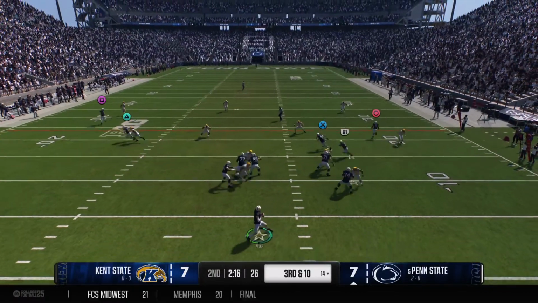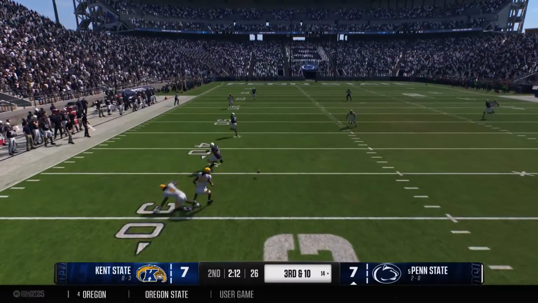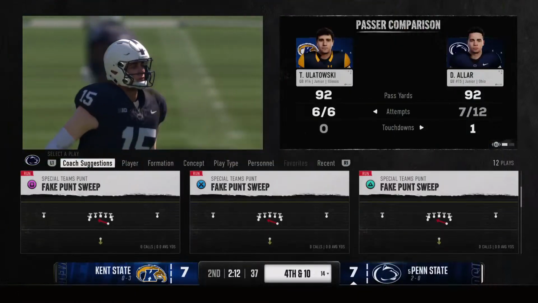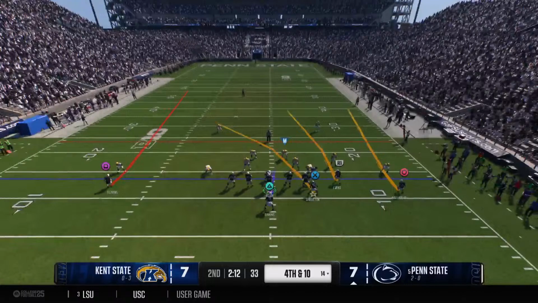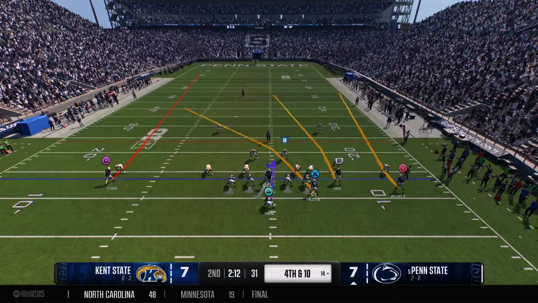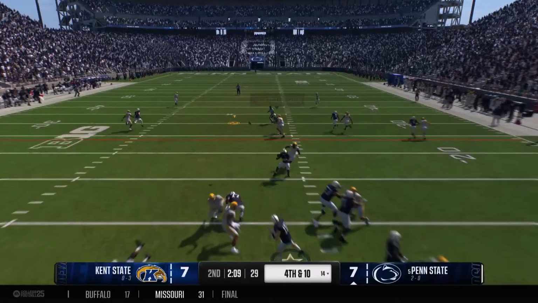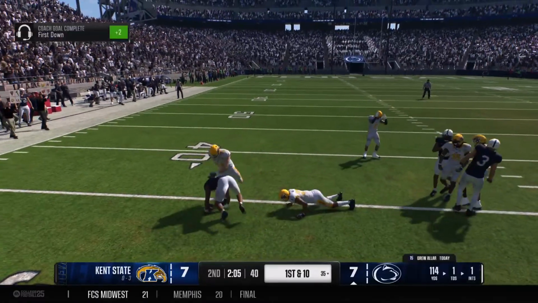On 3rd and long, trying to have a big completion here. Outside the pocket, lets it go. Misses again. It's incomplete, and that's 3 in a row. That's why it's so important for this defense to win 1st and 2nd down. You set up 3rd and longs like that. You can show your exotic looks. You can get the pass rush going. Everybody on the back end expecting throw, and that's how you force incompletions and force fourth downs.